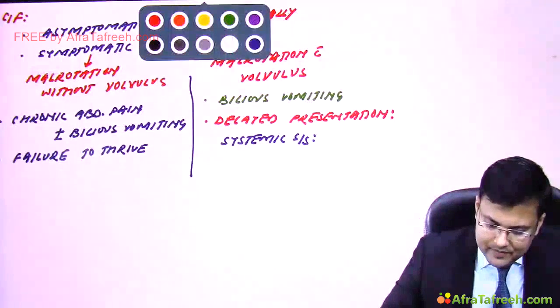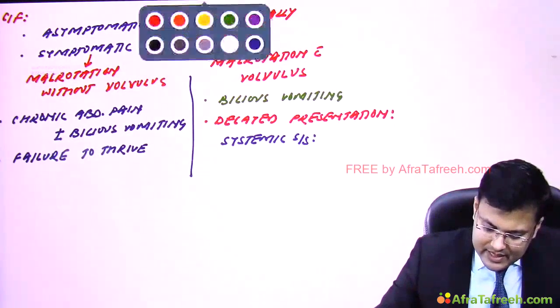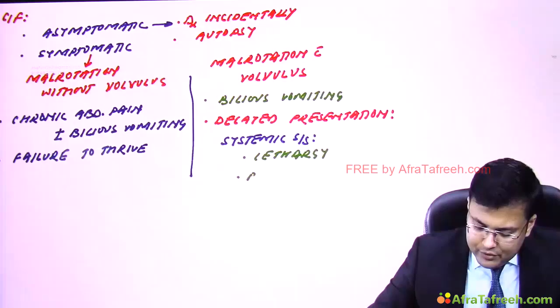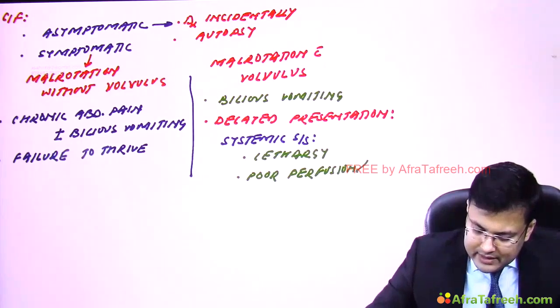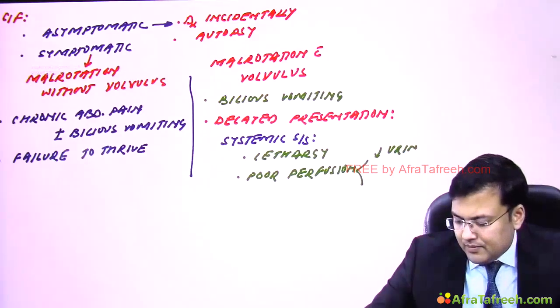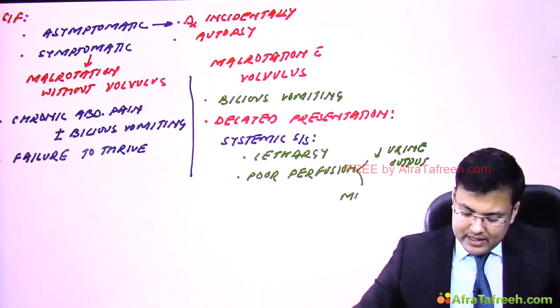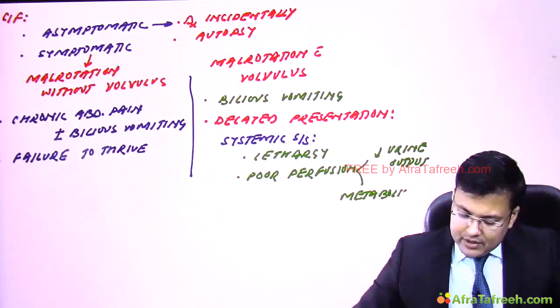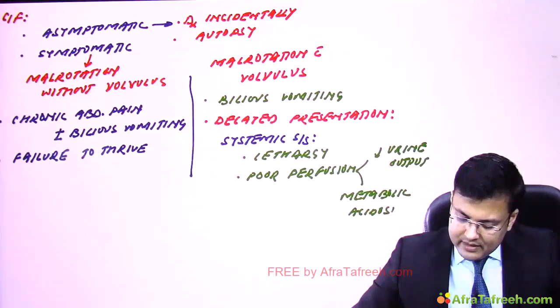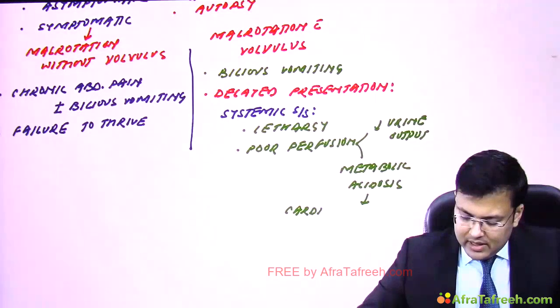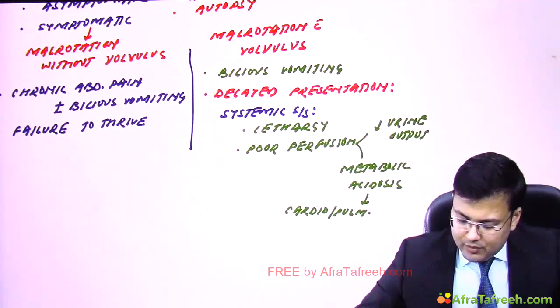So problem C, these patients can develop lethargy, there is poor perfusion, and because of this poor perfusion there is decreased urine output. Clear? There is lactic acidosis leading to metabolic acidosis, and because of this metabolic acidosis there is cardiopulmonary compromise. Okay, these are the manifestations.